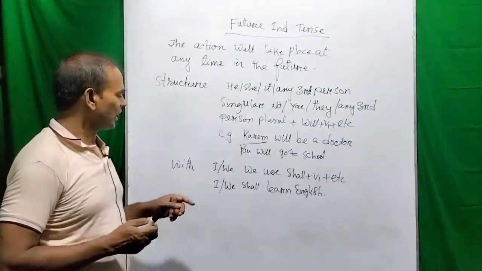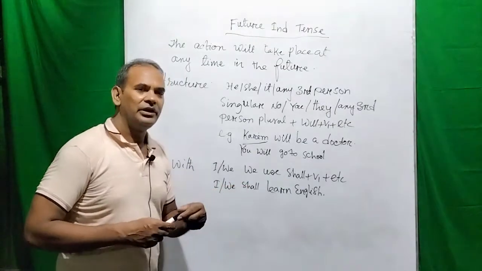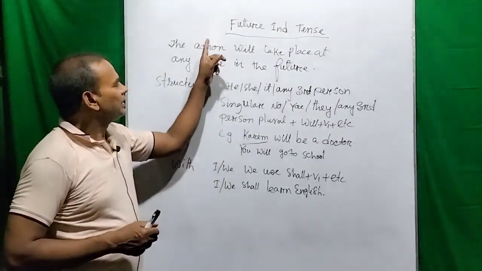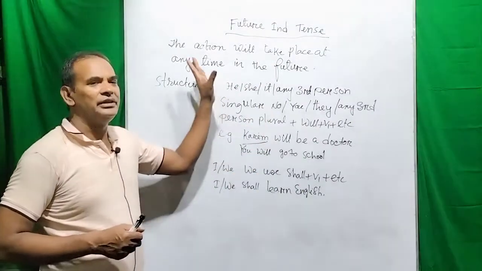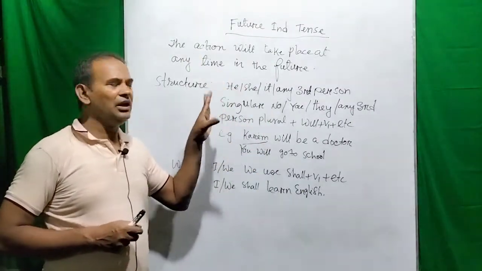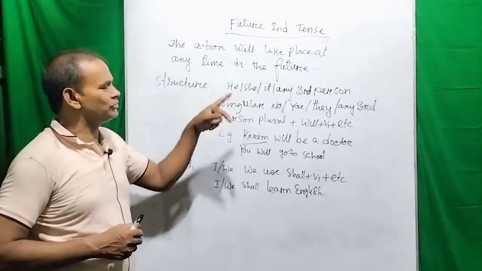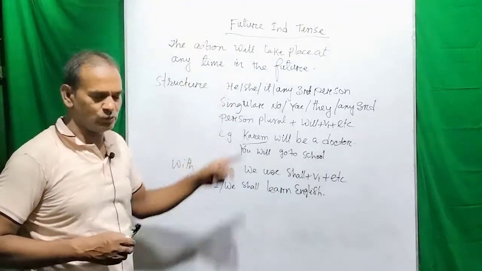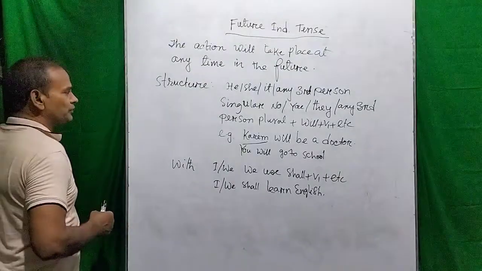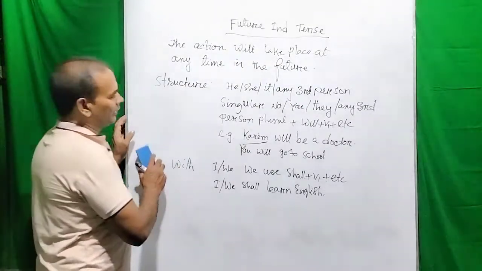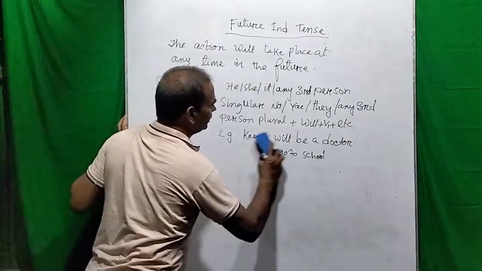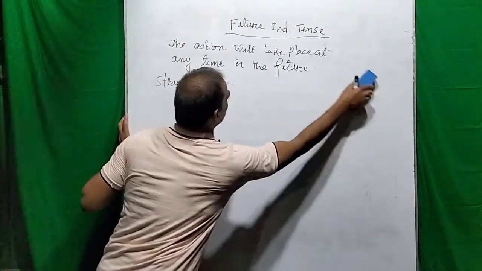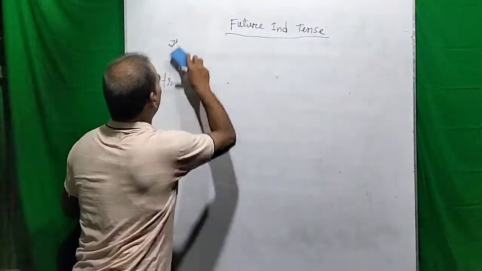So dear viewers, I shall learn English. Here in this case the sentences are in general use. In general use, we generally use will or shall in these ways. So now I am going to discuss some specific rules of using the future indefinite tense.